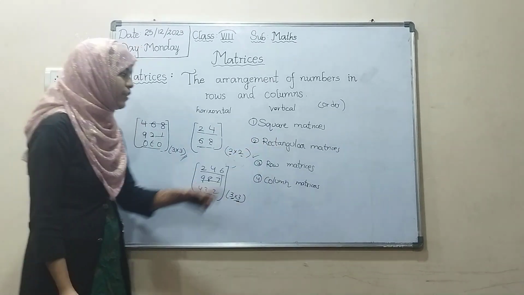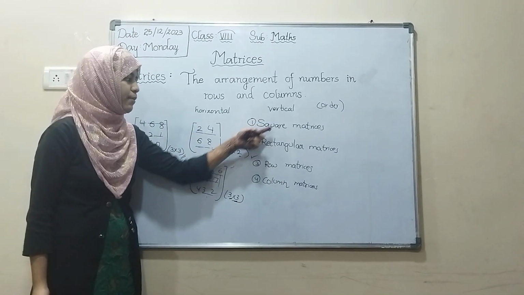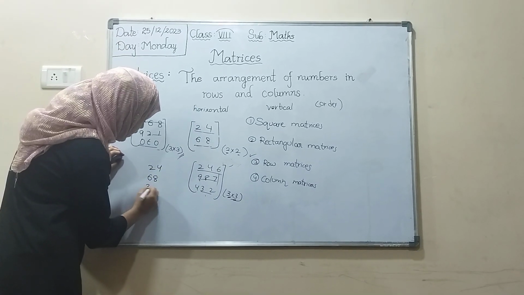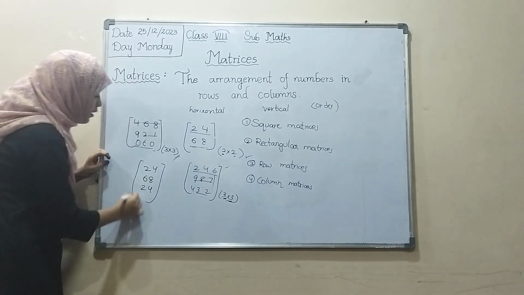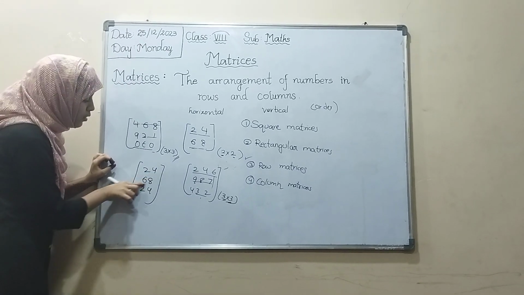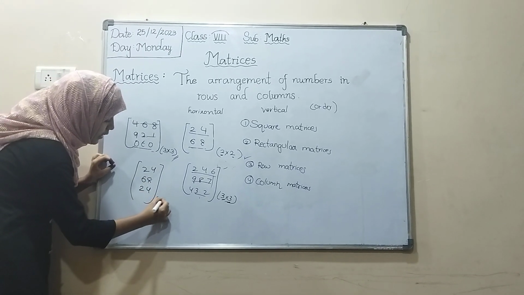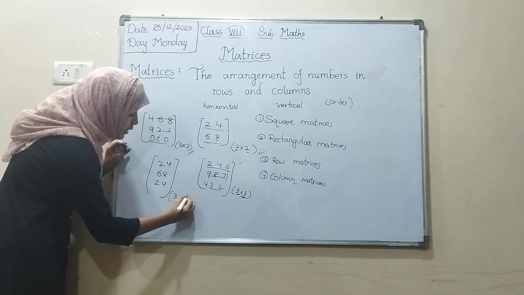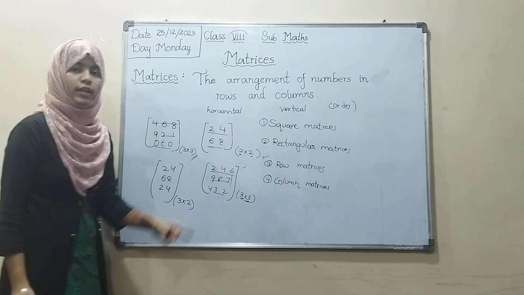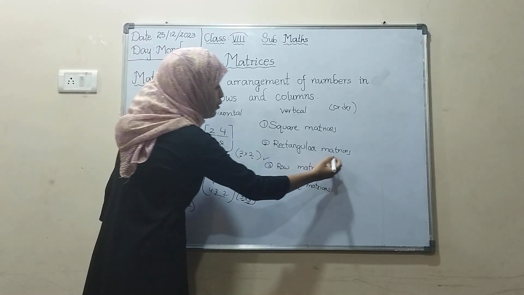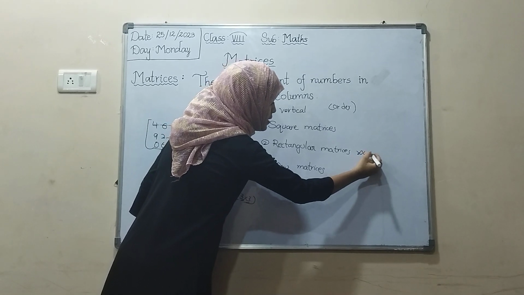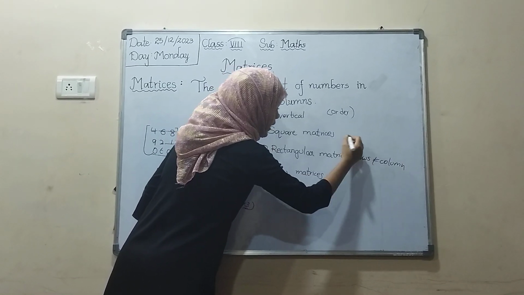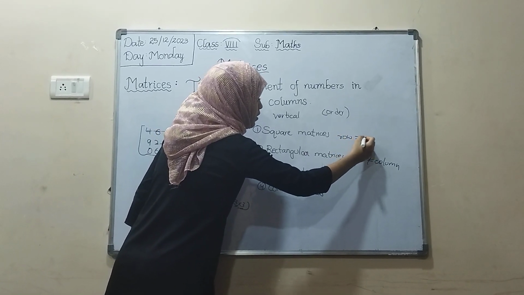Second one is rectangular matrix, opposite to the square matrix. So the number of rows and the number of columns are unequal. Here the number of rows is 1 row, 2 rows, 3 rows, into the number of columns, 1 column, 2 columns. 3 by 2. It is a rectangular matrix. So the number of rows and the number of columns are not equal. Here it is equal.